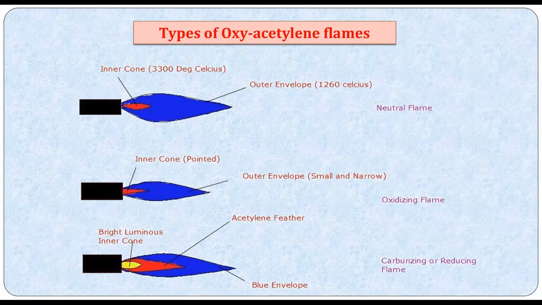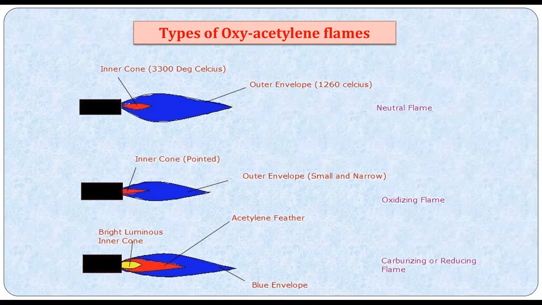Then comes the reducing flame. In the reducing flame, the oxygen content is reduced, thereby we call it the carburizing or reducing flame. It's rich in acetylene content, so when it is rich in acetylene, we call it a reducing flame. You can see the third flame here, called a reducing flame with a blue envelope. It's a very high blue envelope at the tip. It is widely used to weld materials like monel metal, copper and nickel alloys, very strong metals in aerospace applications. The temperature will again be around 3000 degrees Celsius.